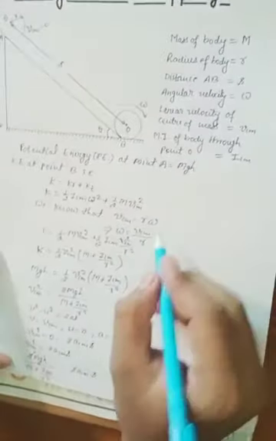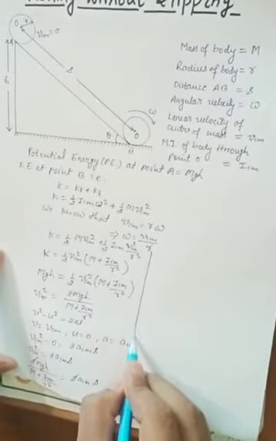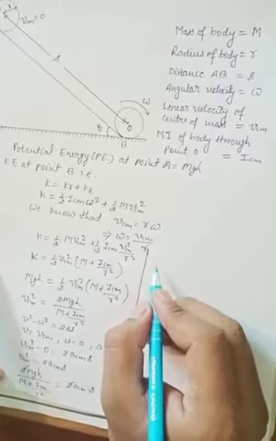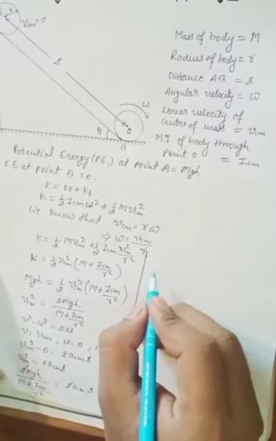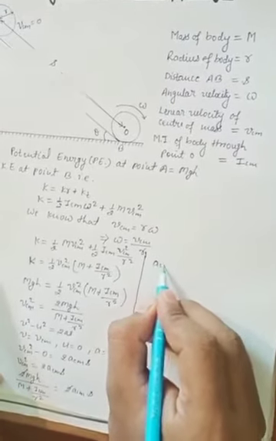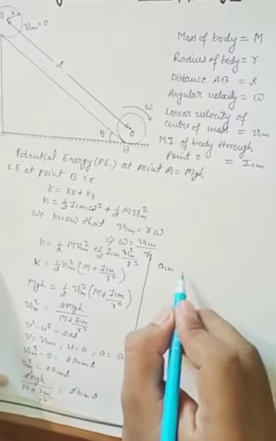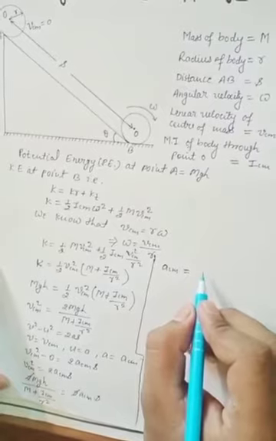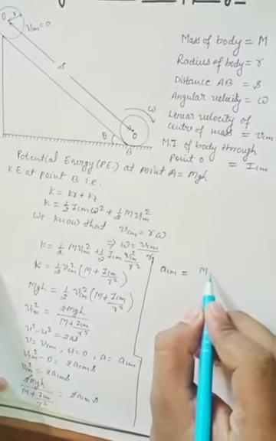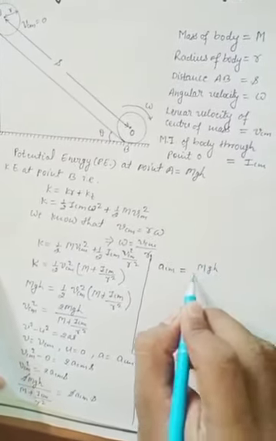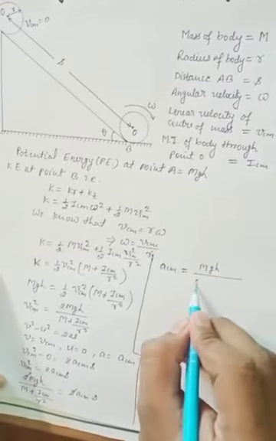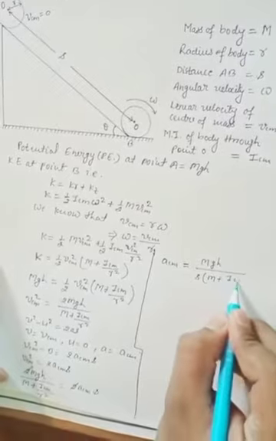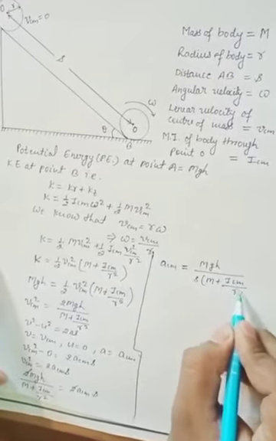From here we can write the equation of ACM: ACM is equal to mgh upon S times m plus ICM upon R square.